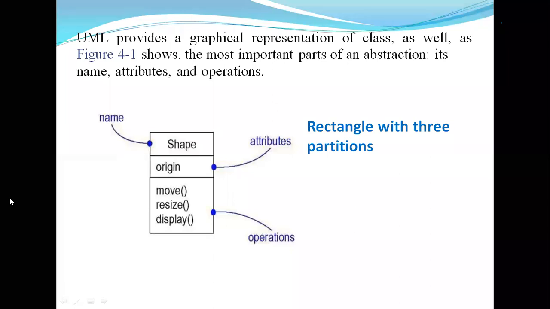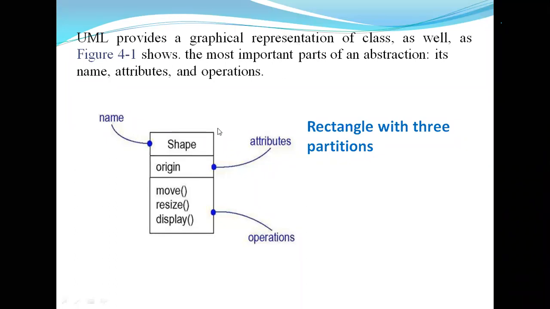Any class is represented graphically by a rectangle with three partitions. The first partition represents the name, the second represents attributes, and the third represents operations. Suppose Shape is the name of the class. The shape has an origin, that is position, as an attribute, and it has operations, that is move, resize, and display.